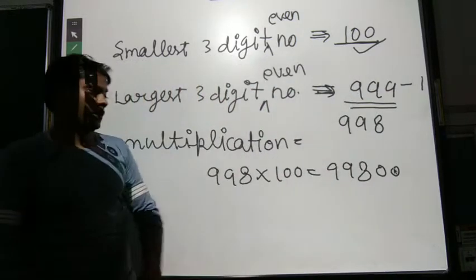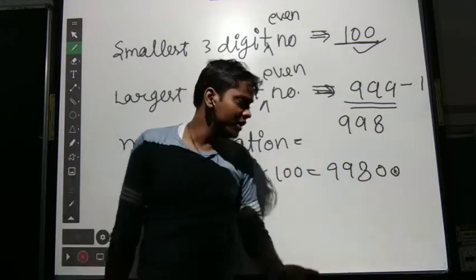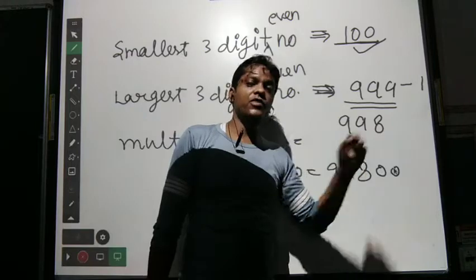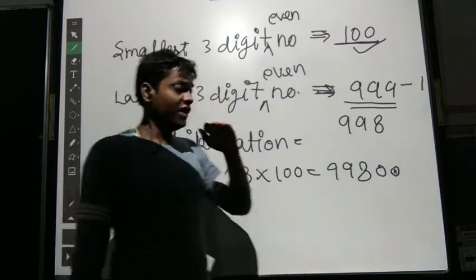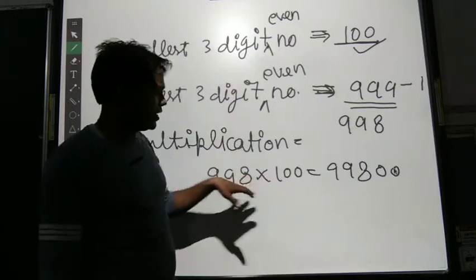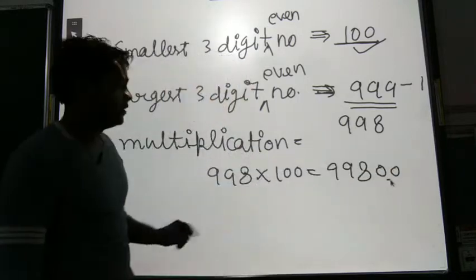And see, this one is also an even number because it is divisible by 2. How can we know that? Because at the unit place we have 0, 2, 4, 6, 8. Those are all even numbers. So our result of multiplication is 99800, that is also an even number.